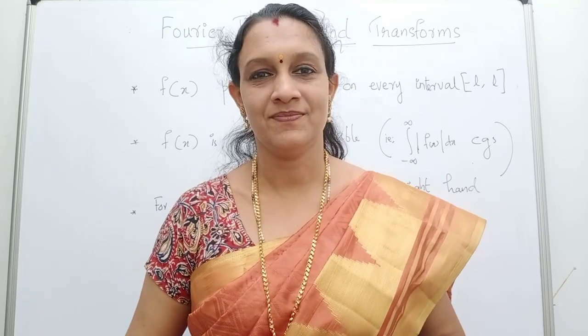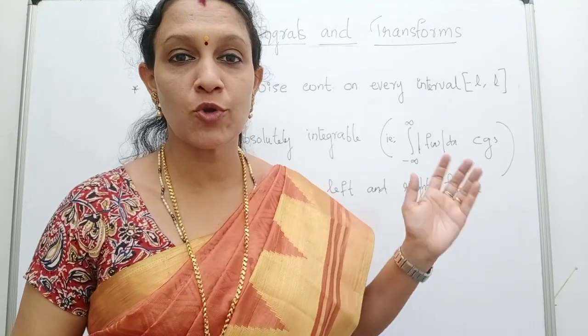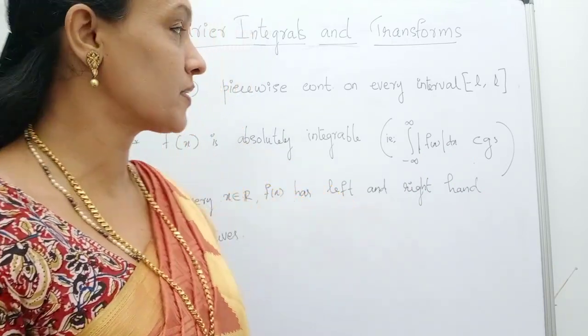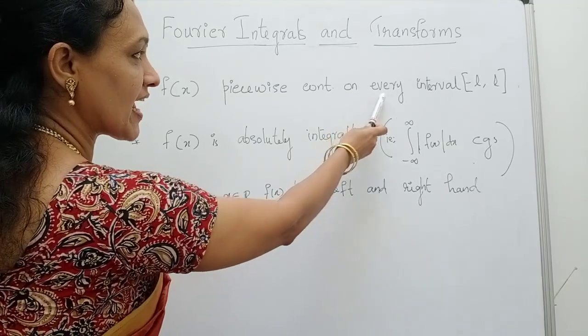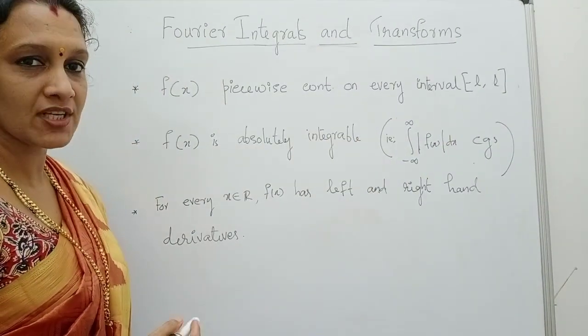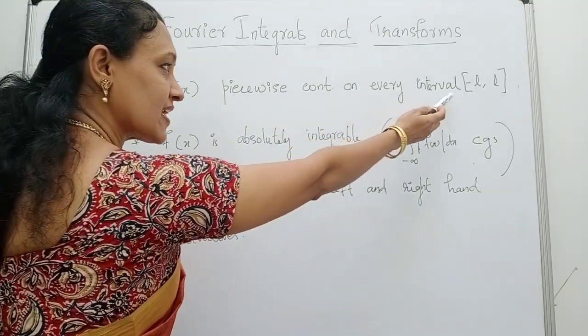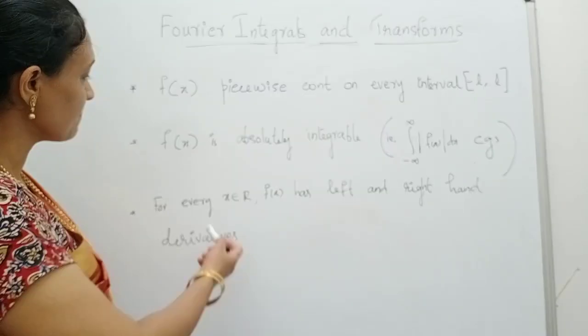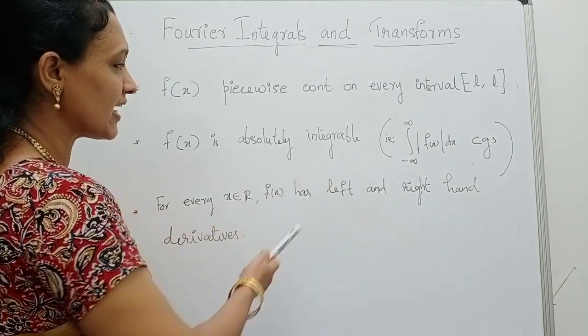Here we are considering a function f of x having the following three properties. You just see the properties. f of x is piecewise continuous on every interval minus L to L. And the second statement is f of x is absolutely integrable.